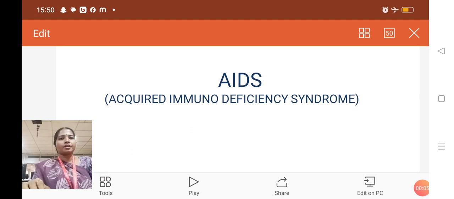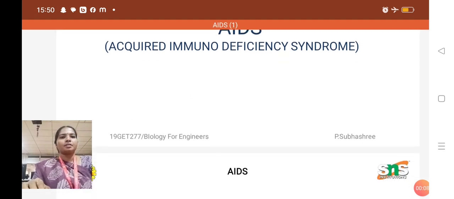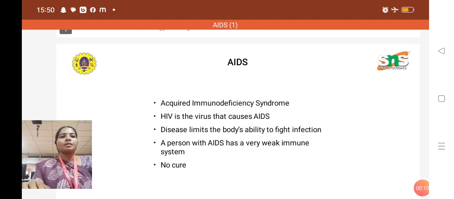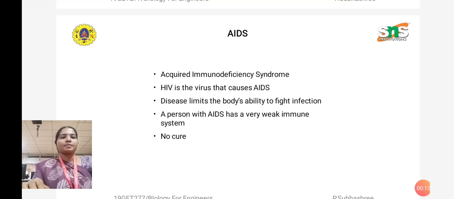AIDS means acquired immunodeficiency syndrome. So what is AIDS? It's a disease caused by the HIV virus. The disease limits the body's ability to fight infections caused by other viruses. A person with AIDS has a very weak immune system. There is no cure for this disease, because AIDS is a killer disease.